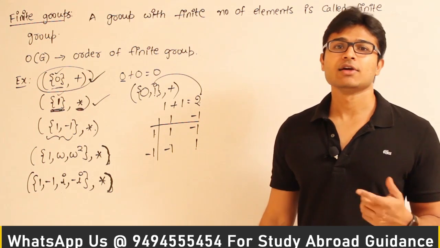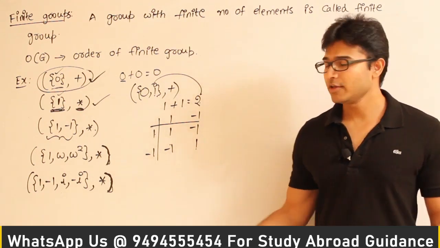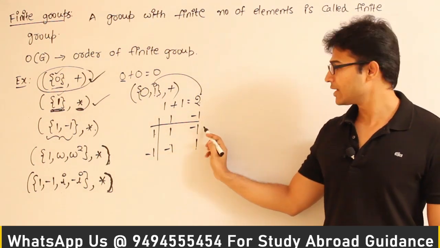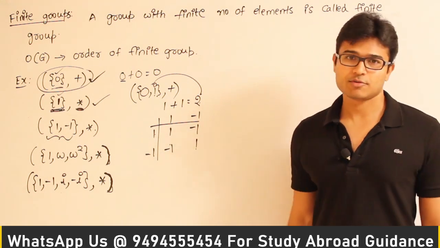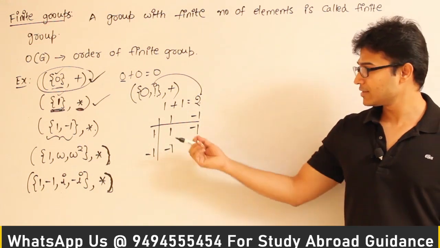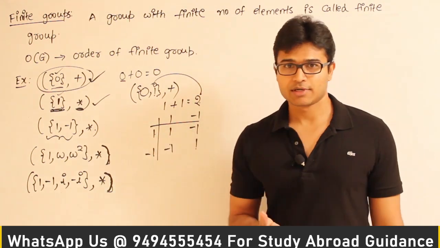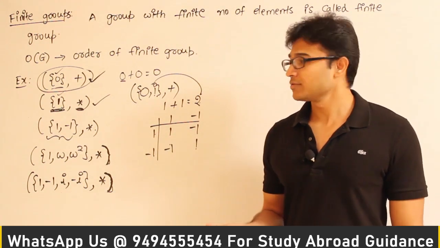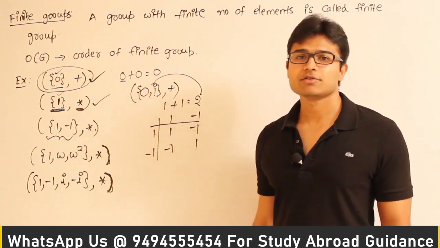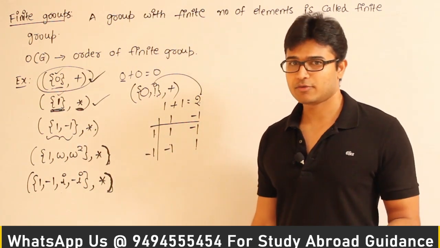So what can we say? Closed property is satisfied. Therefore, by writing this composition table, you can clearly see whether closed property is followed or not. Yes, in this case closed property is followed, right? Now what about the other properties? What about associative? Since we are talking about multiplication, associative is already followed.